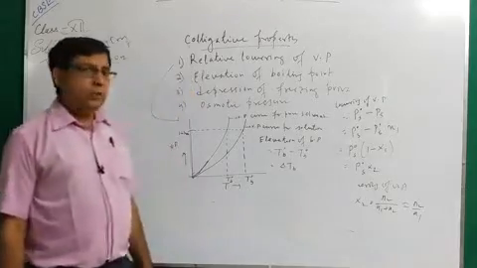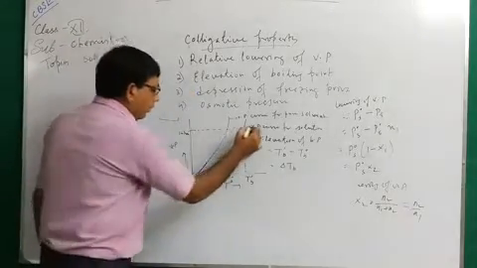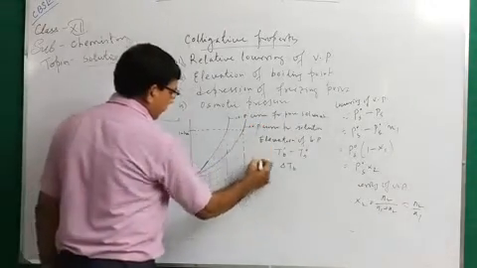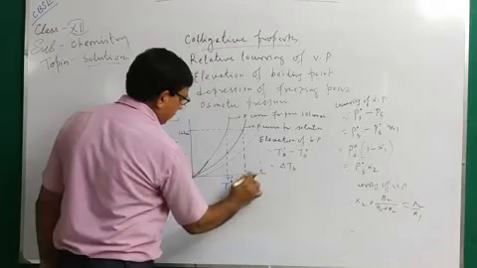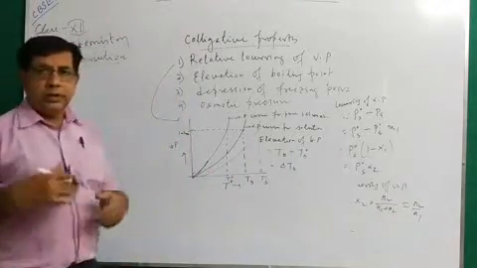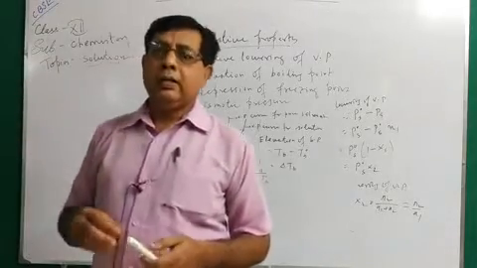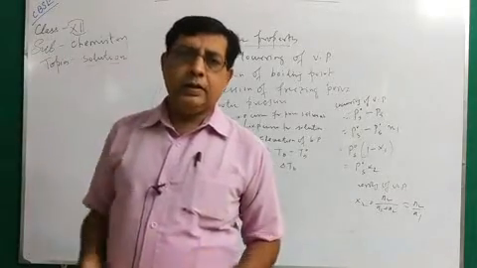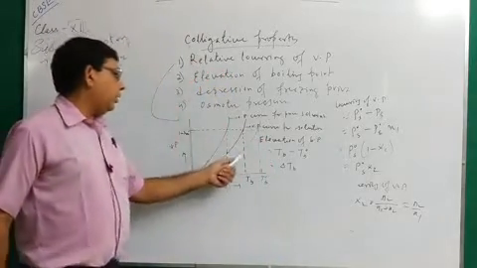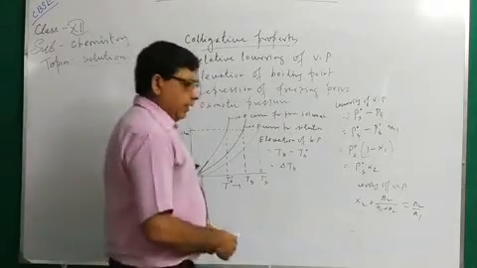If we further add the solute, then there will be further lowering of the vapor pressure curve, and then there will be further elevation of boiling point. So this is TB and this is T dot B. So as we increase the addition of solute particles in the solvent, there will be successive lowering of the vapor pressure curve. Due to lowering of vapor pressure of the solution, the boiling point of the solution gradually increases.